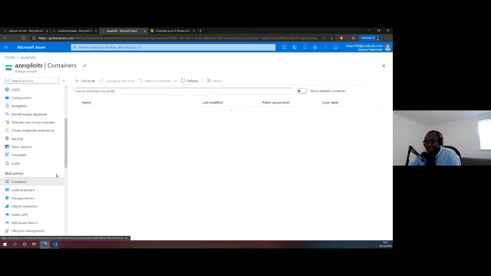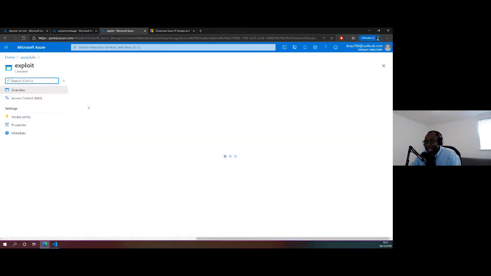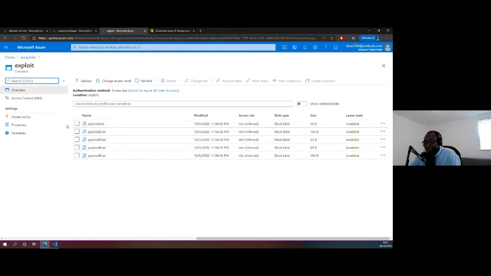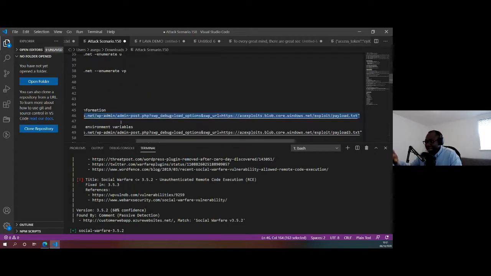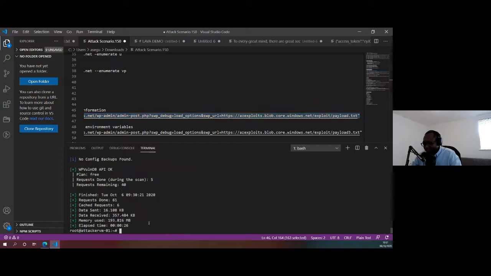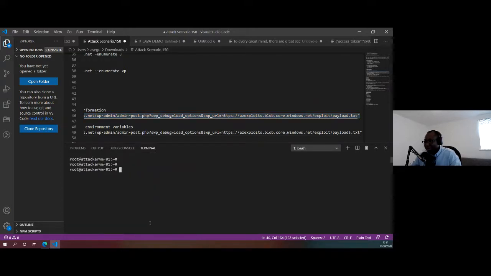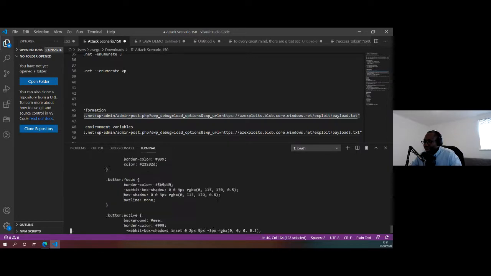In this case, I have a container here called exploit, and I have some payloads that I'm going to be delivering using just Azure Storage. Hopefully that's allowed through the firewall. So that's what we're going to do here. The first thing we're going to do is, let's say that's a virtual machine or whatever is running that vulnerable application, try to obtain some local information about that. So let's clear the screen. Let's run that and see what we find.